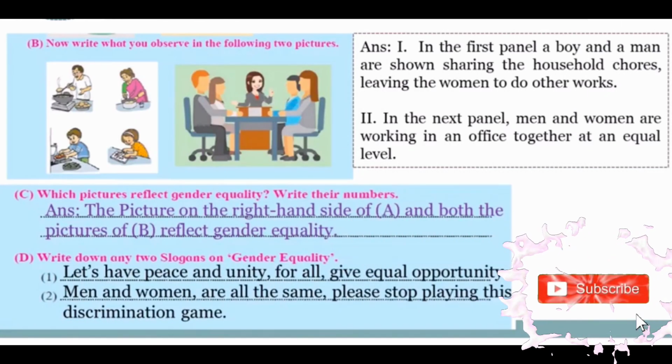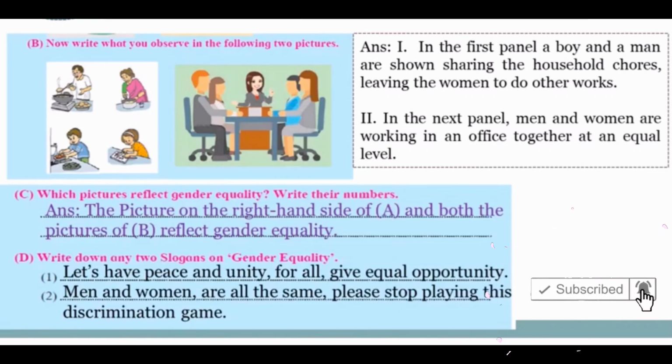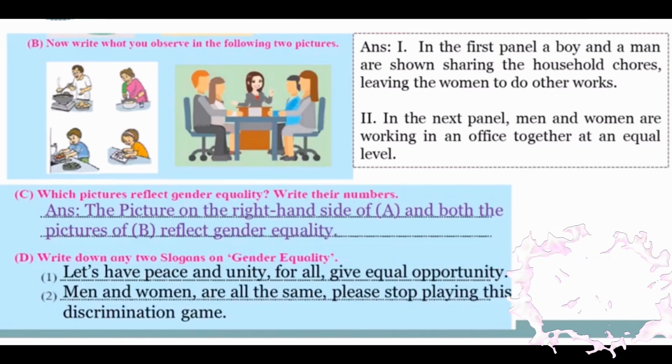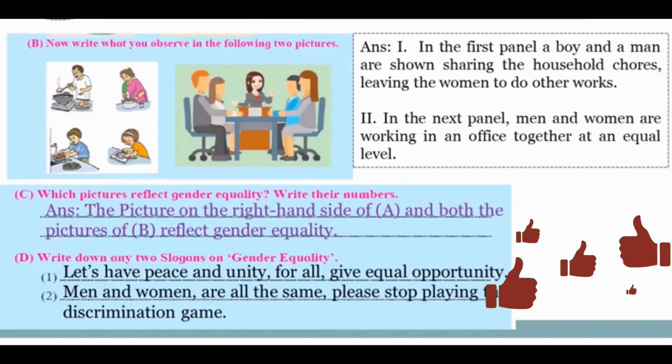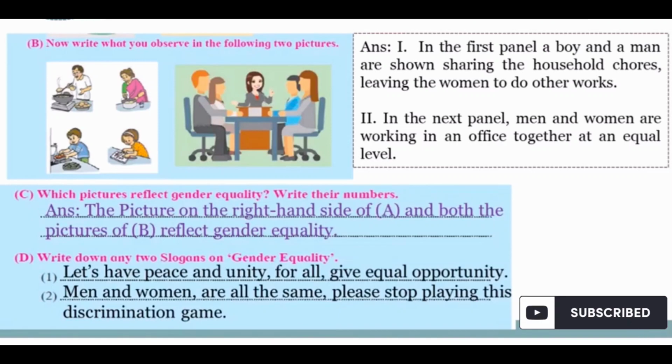Next is, now write what you observe in the two pictures. Okay, see here they have given the two pictures. In the first picture we can see the whole family, they are working together. And in the second picture you can see the woman, she is holding a meeting. Okay, so let us discuss according to the points.